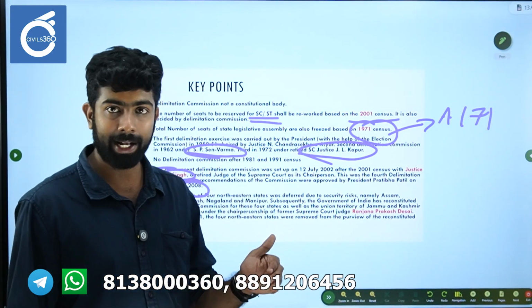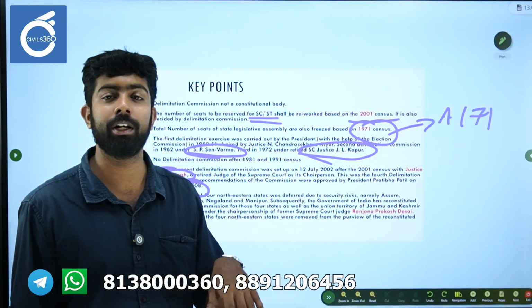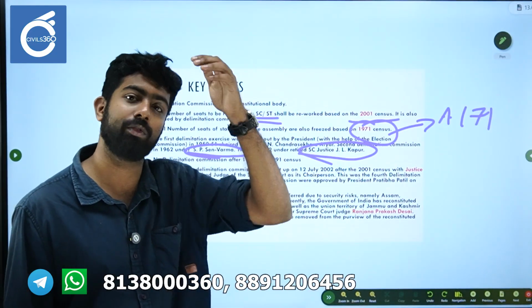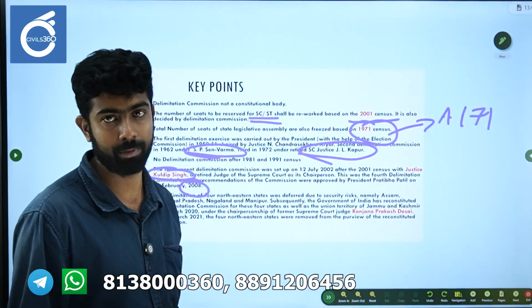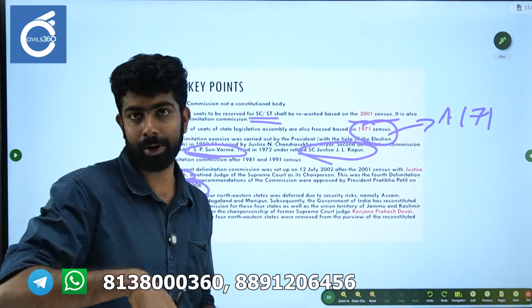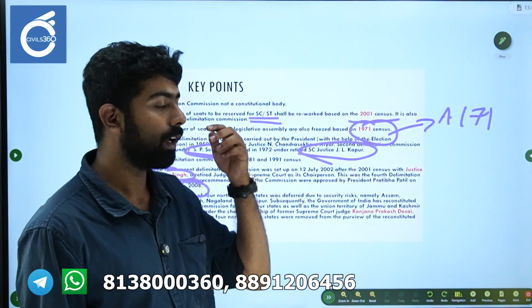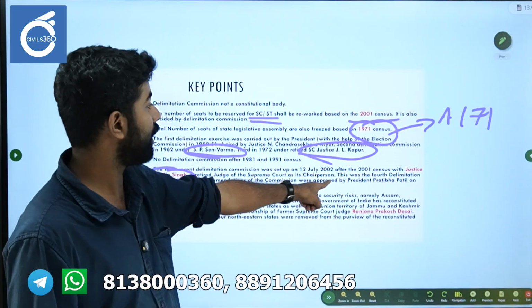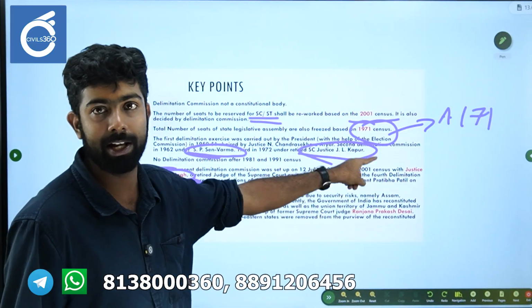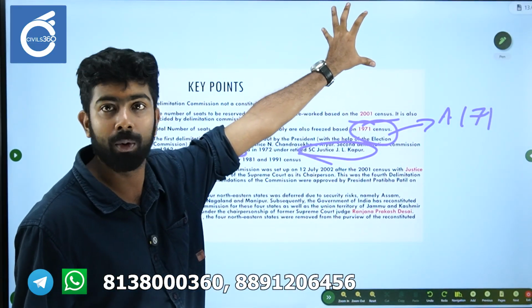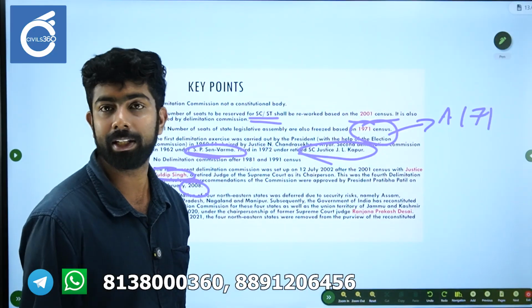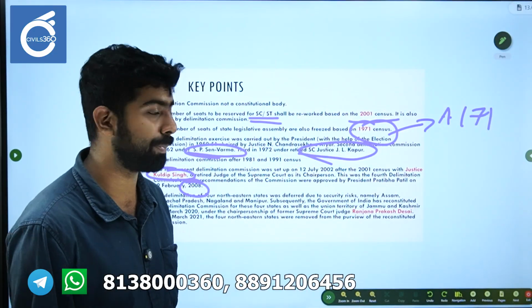Now, at that time, due to security reasons, various eastern and northeastern states were excluded from the purview, so the redrawing of territorial constituencies was not done. Right. So these are all redrawing of territorial constituencies. They are not altering the calculation of that formula. They are just redrawing the territorial constituencies for intrastate parity.